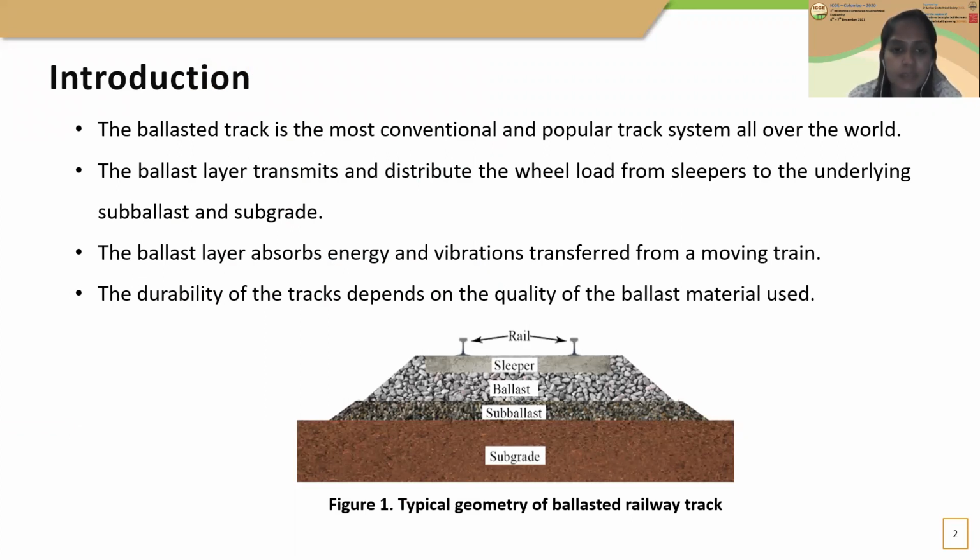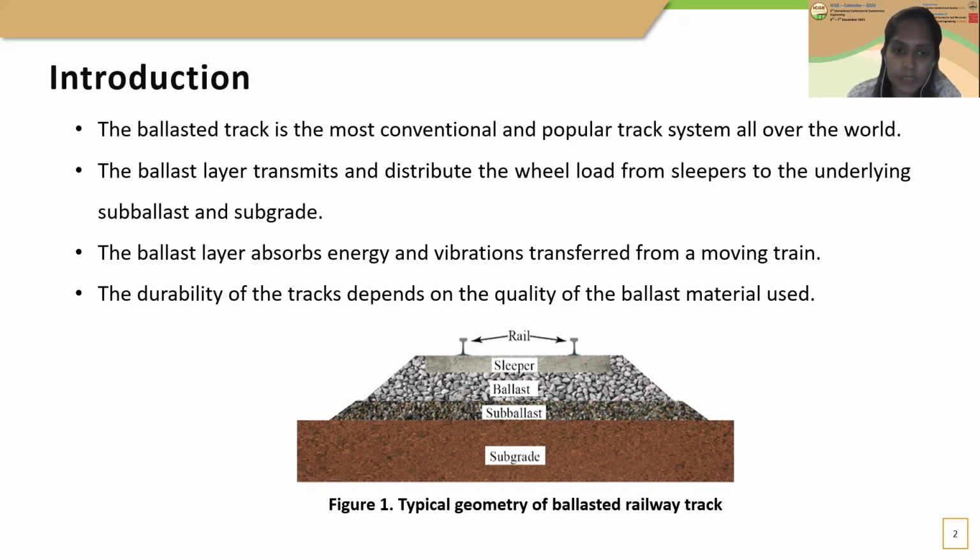The ballasted track is the most conventional, most economical, and widely used transportation mode in many countries. This is mainly due to the frequent congestion of major highways, which is caused by rapid urbanization. The ballast layer transmits and distributes the wheel load from sleepers to the underlying subballast and subgrade. Other than transmitting the wheel load, the ballast layer absorbs energy and vibration generated from the moving train. Therefore, maintaining the quality of ballast material is important.